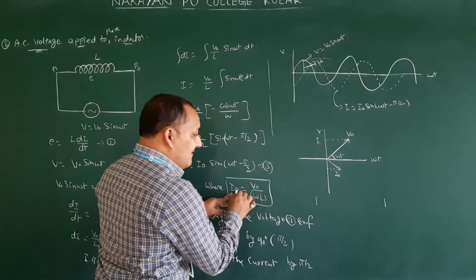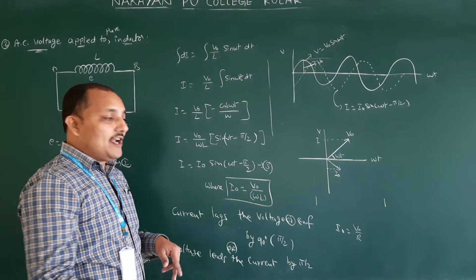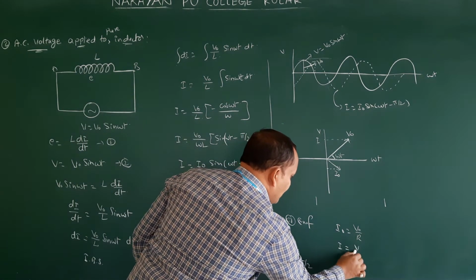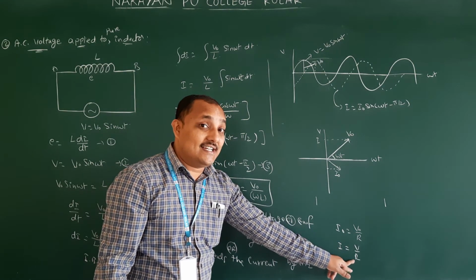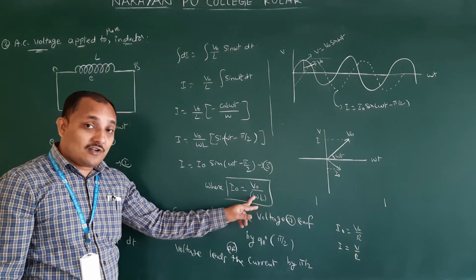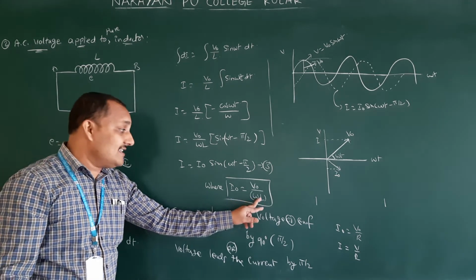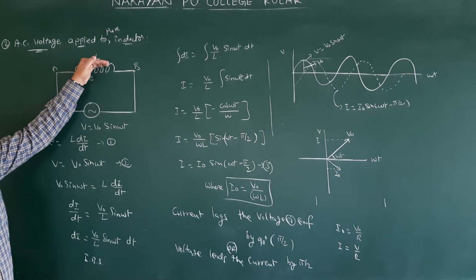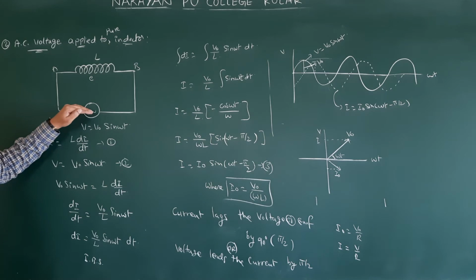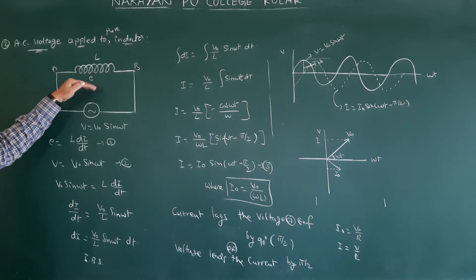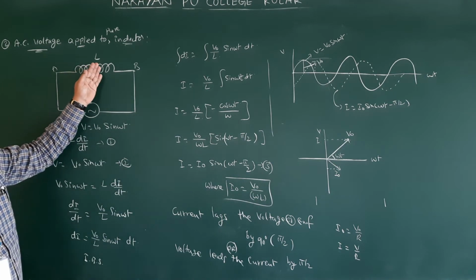Generally, for resistance the equation is I naught equal to V naught by R. According to Ohm's law, what do we write? I is equal to V by R. Always voltage divided by resistance. Now this term omega L also indicates resistance. But what is this resistance? It is the resistance applied by the inductor to the alternating current. Resistance applied by the resistor, now resistance applied by the inductor.